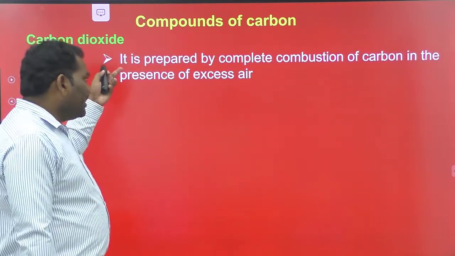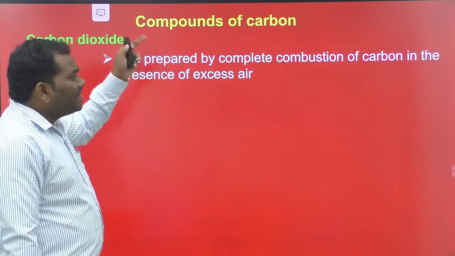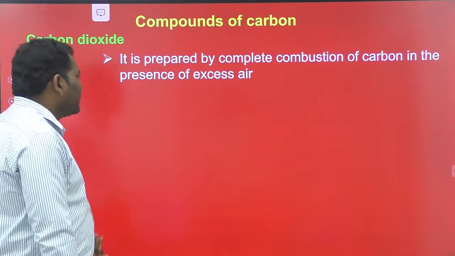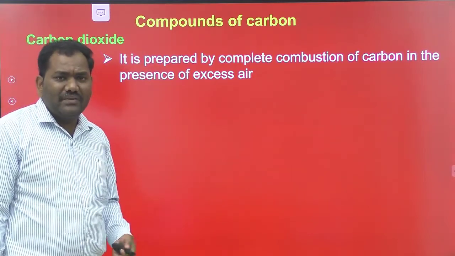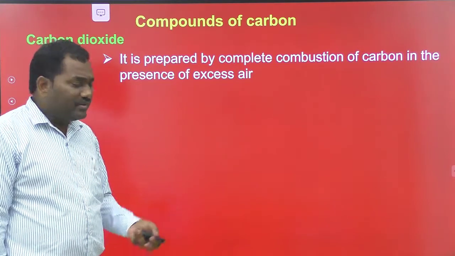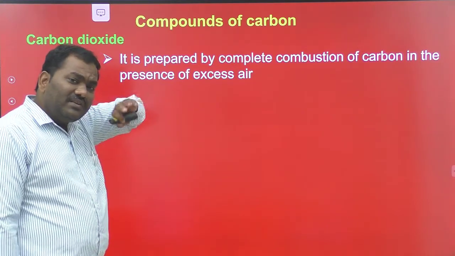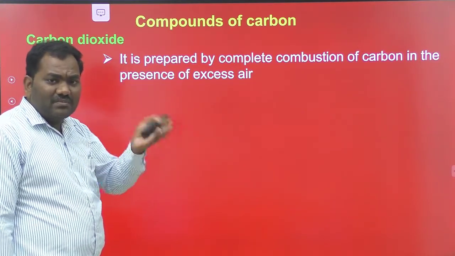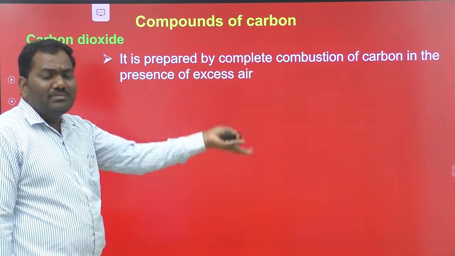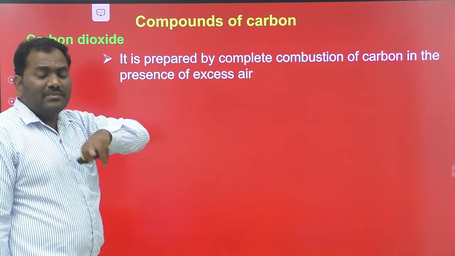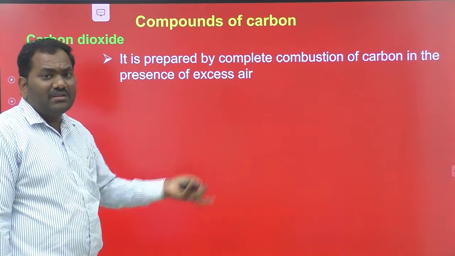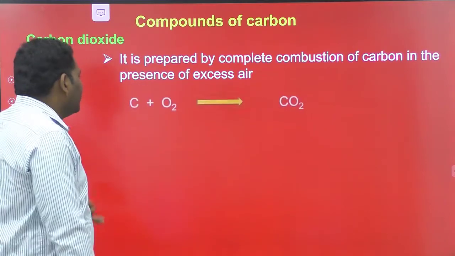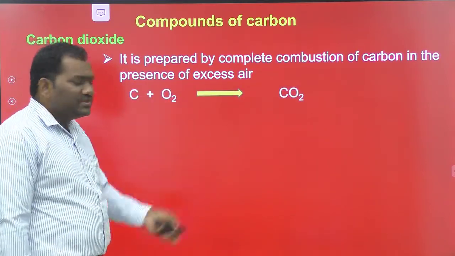Carbon dioxide is prepared by the complete combustion of carbon in the presence of excess air, excess oxygen. You remember this point: in the presence of insufficient oxygen, hydrocarbons or carbon undergo burning to form carbon monoxide, while in the presence of excess oxygen they form carbon dioxide. The reaction is C plus O2 gives CO2.